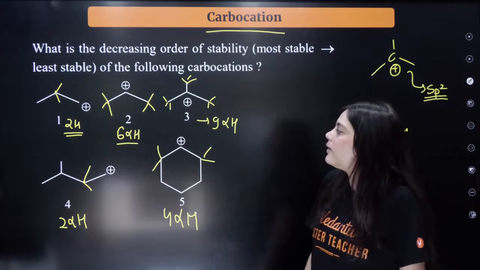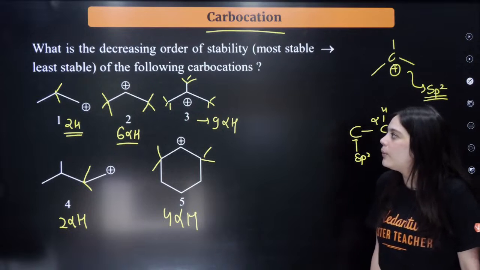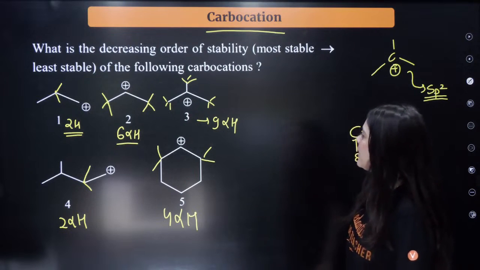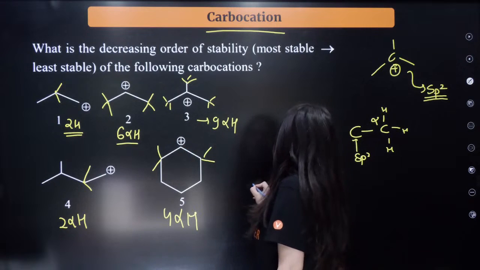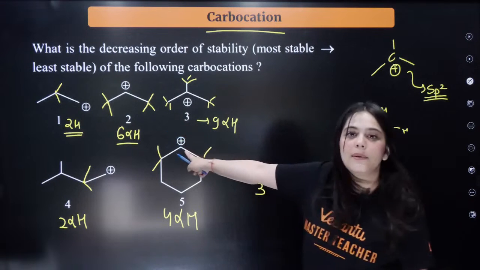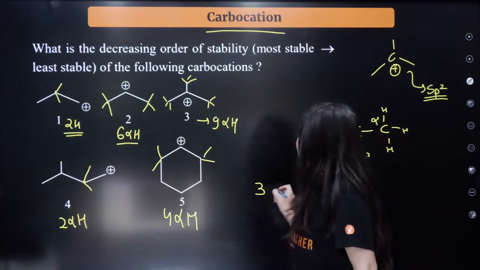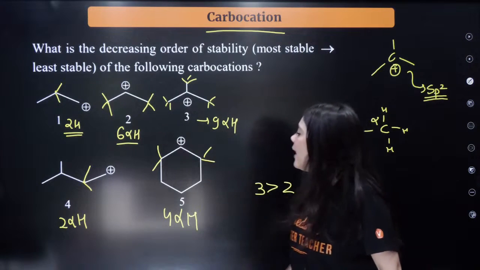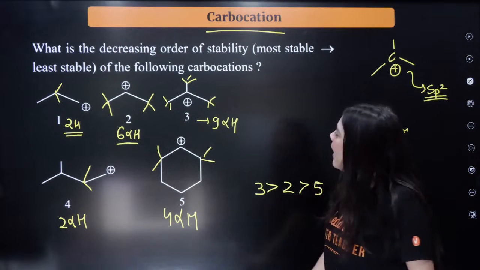Is this clear to everyone? Now tell me, what should be the answer? What is the trend? The third is the most stable because it has 9 alpha hydrogens, followed by the second with 6 alpha hydrogens, then followed by the fifth with 4 alpha hydrogens.